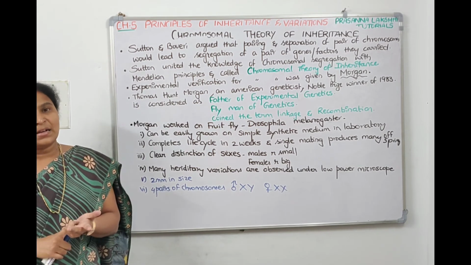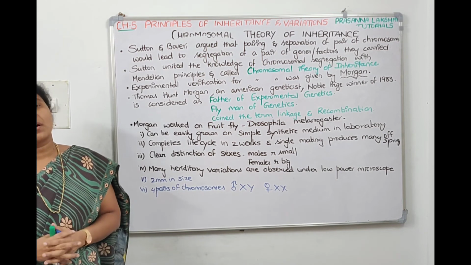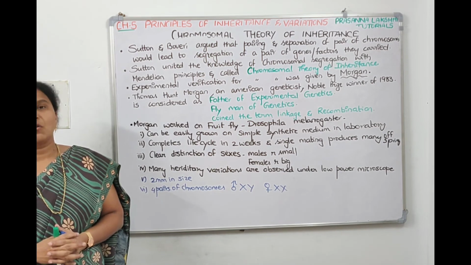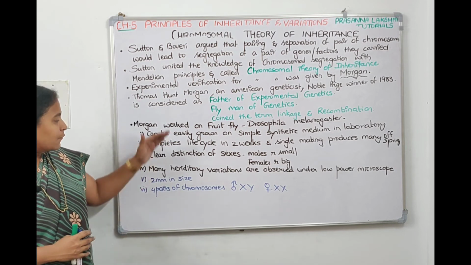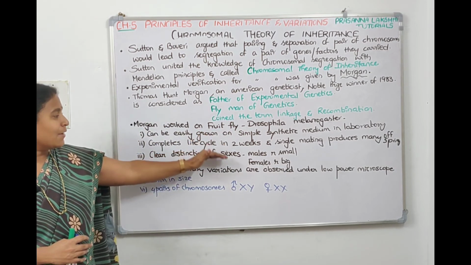Body color, eye color, wing size. So there are so many contrasting traits which can be easily observed under a low power microscope. And these are the 4 points of fruit fly they have given in NCERT.